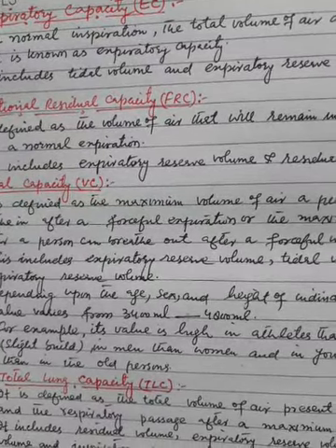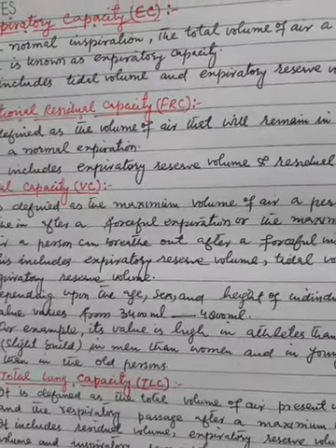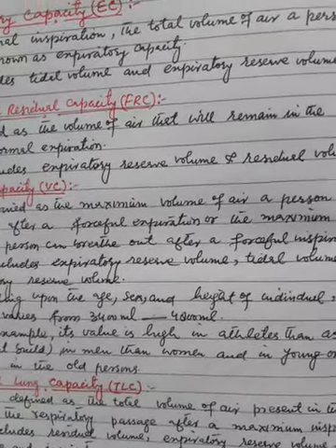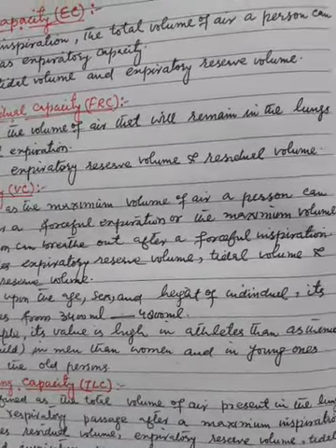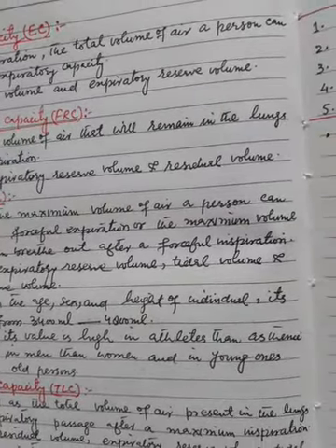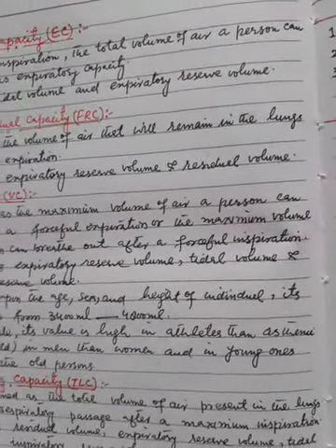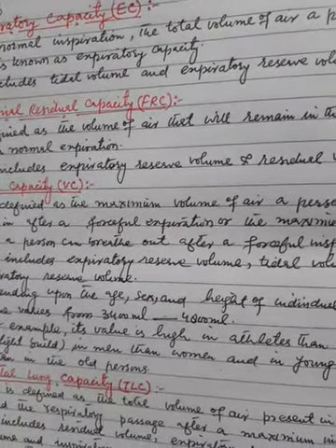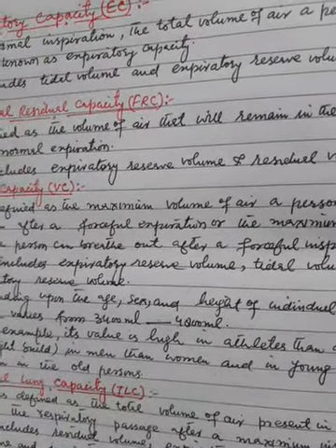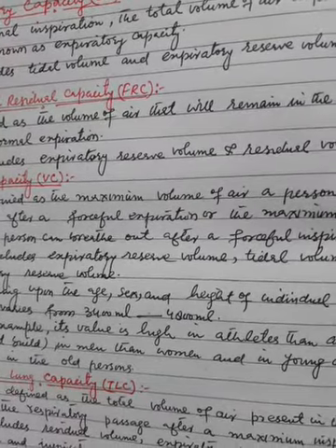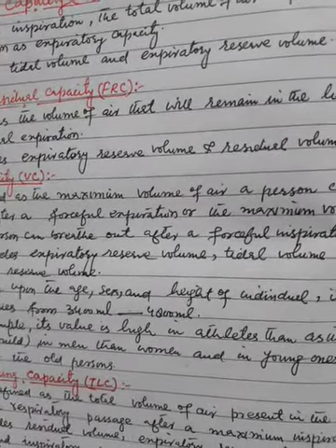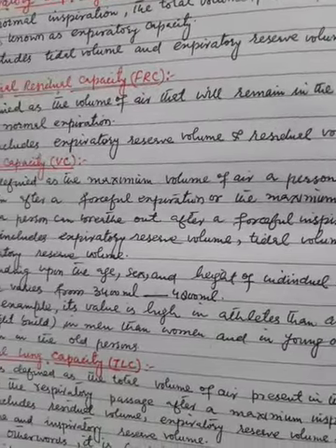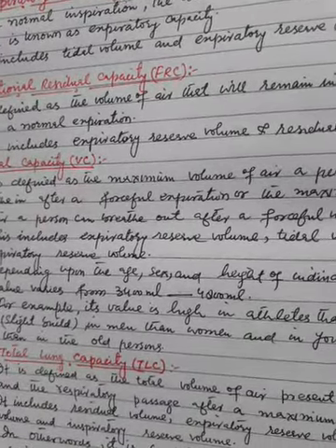Depending upon the age, sex, and height of the individual, its value varies from 3400 ml to 4800 ml. For example, its value is high in athletes than asthenic. Asthenic means slight build. Its value is high in men than women, and its value is high in young ones than in the old persons.